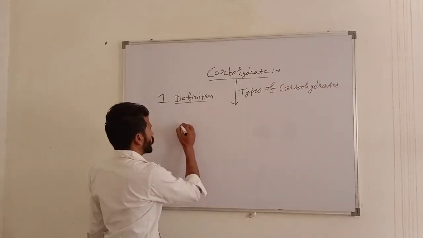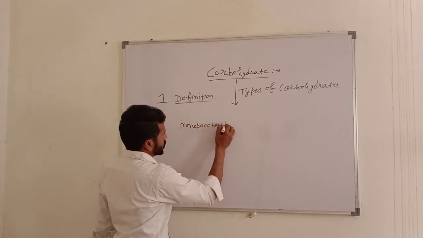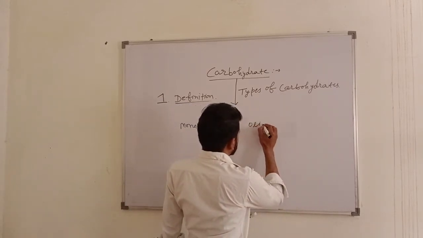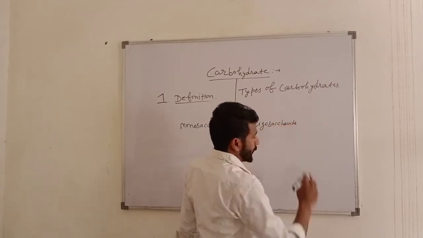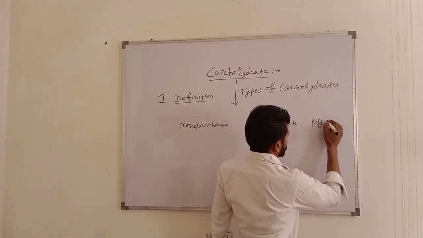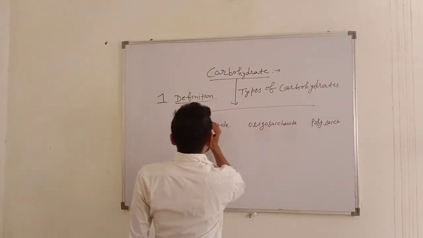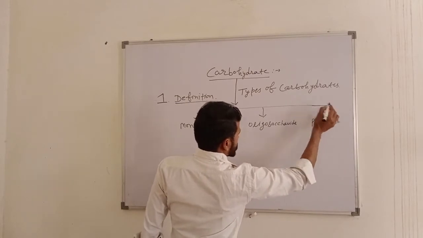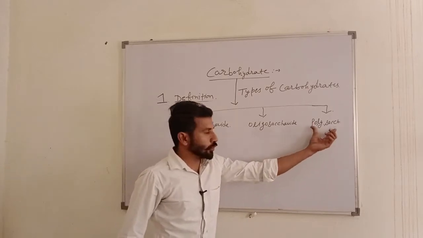First is monosaccharide, second is oligosaccharide, and third is polysaccharide. These are the three classifications. First of all, we define monosaccharide, oligosaccharide and polysaccharide.